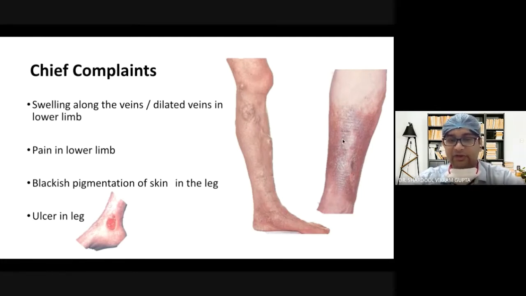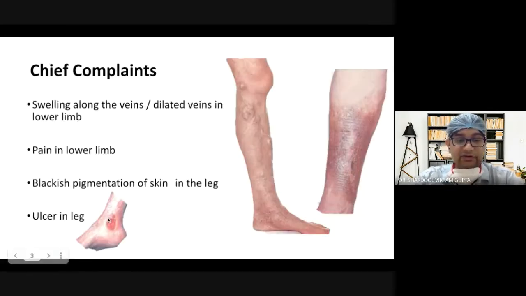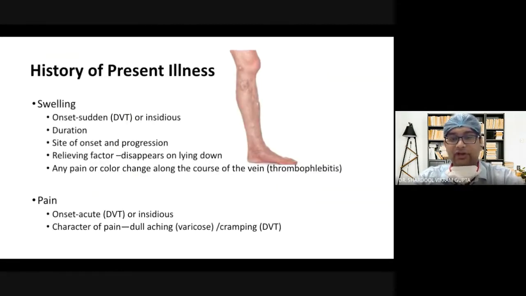So firstly, lipodermatosclerosis. This pigmentation and subcutaneous thickening is also known as lipodermatosclerosis or any pigmentation. And then ultimately an ulcer will form. I have already explained this is formed in the gaiter area. Gaiter is a protective clothing worn by snow workers, which is usually in the medial malleolar region or in the lower part of the leg. So then you will proceed to a detailed history, whatever the patient is telling. If the patient is telling that I have distended vein or I have dilated vein, or some patient may even tell ki mujhe सूजन hai, they will just say सूजन.